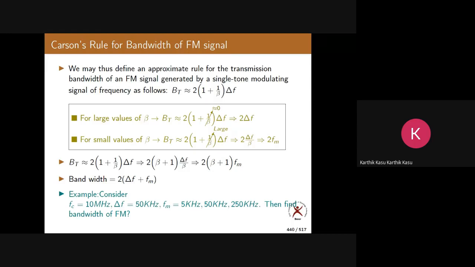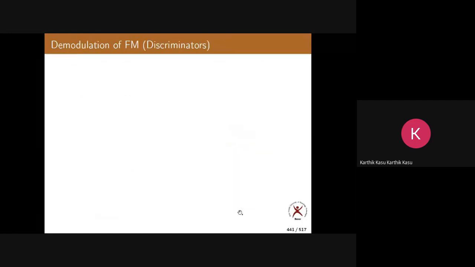Okay. So here you have to find the bandwidth of FM signal by using this Carson's formula. What is the logic here? You just find out the bandwidth of FM signal by using this Carson's rule. That's it. So that is about bandwidth.